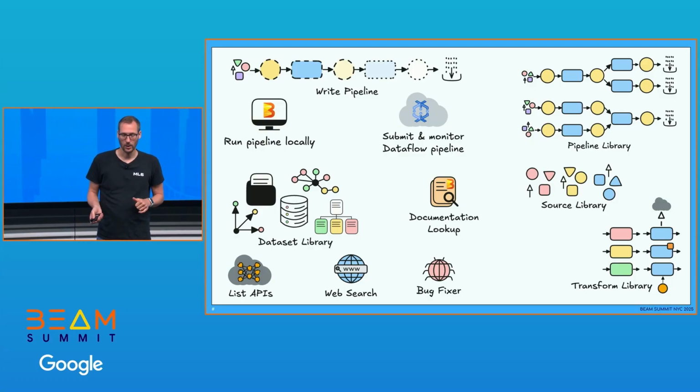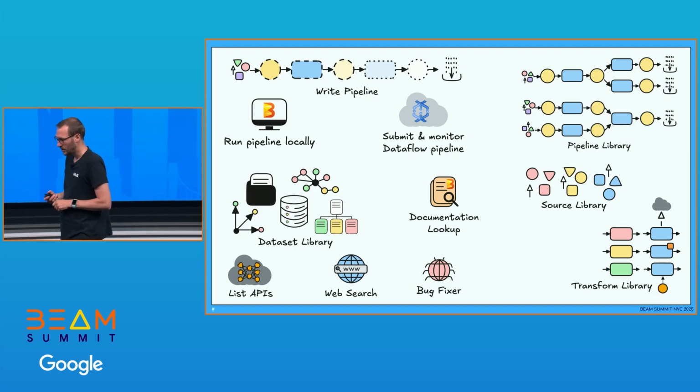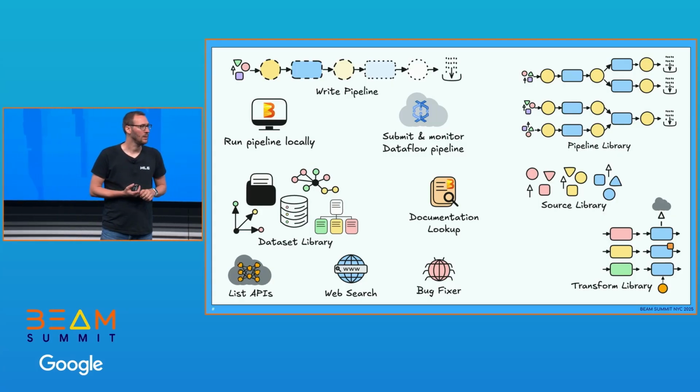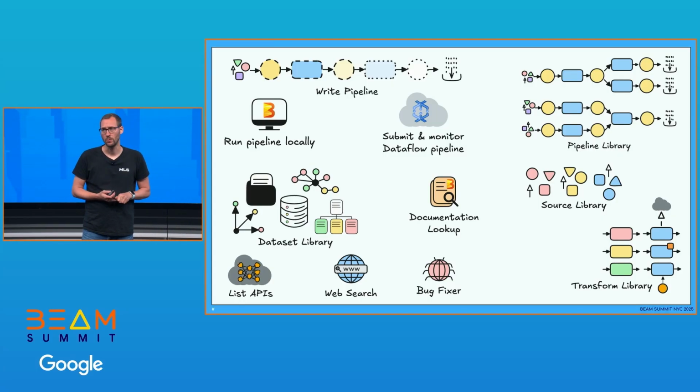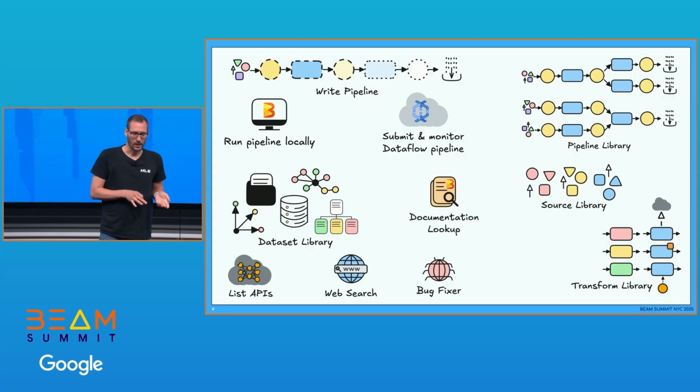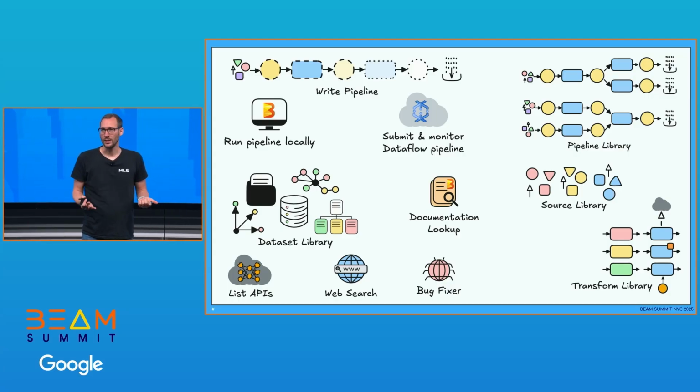And then secondly, we also want to probably list certain other services, for example, APIs. And then we have two additional ones here. One is web search and bug fixing. So if we run a pipeline and the agent realizes, hey, that actually didn't work, we want the agent to be able to debug and fix these. And for this, it's probably good to have access to the internet. And then another one is looking up documentation for Beam. So that is already available. So why not tap into this and restrain our web search to the good quality.